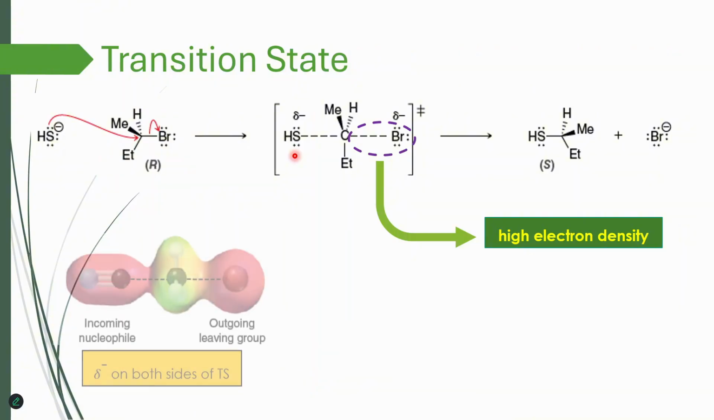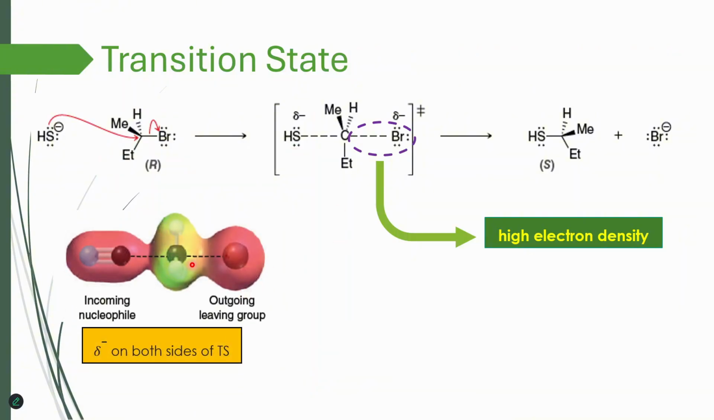Or in another picture, you can see it like this. We have a transition state. Carbon is forming a bond with nucleophile, breaking a bond with a leaving group. And both of these, the incoming nucleophile and leaving group, are just shown with red color in electrostatic map. This is electrostatic map where colors are corresponding to electron density. So the red color means electron rich, electron dense regions. Green means neutral, blue means electropositive regions. So as you can see, we have partial negative charge on both sides of transition state.